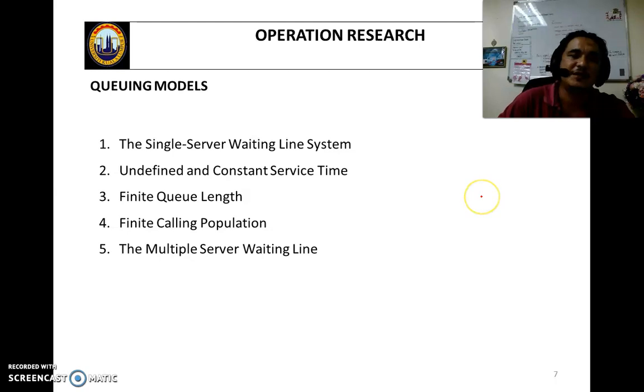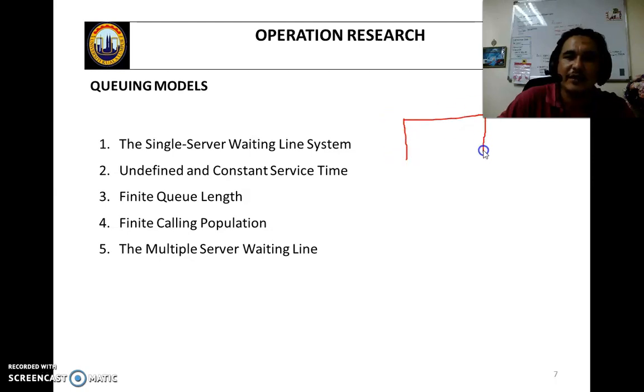So we have 5 models. I mentioned to you we have 5 models, so 5 theories. The first one is the basic single server waiting line system. Second, undefined and constant service time. Third, finite queuing length. Fourth, finite calling population. And fifth is the multiple server waiting line. So we have a counter.